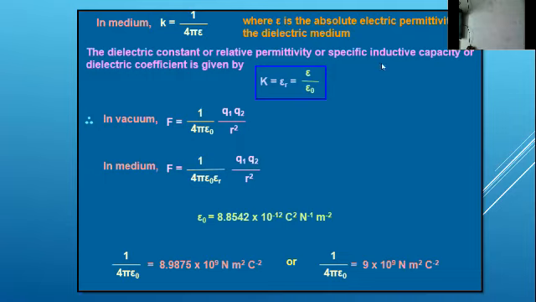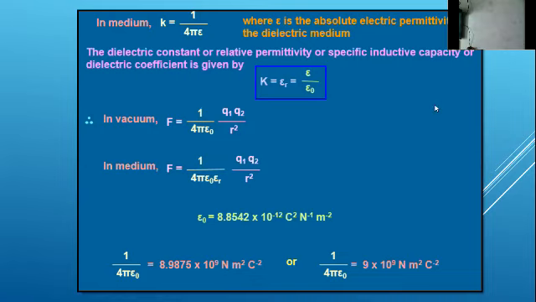Here it has different names, guys: dielectric constant, relative permittivity, specific inductive capacity, but in our textbook it is given as relative permittivity, which is represented with K. So there K is the proportionality constant, here K is relative permittivity.